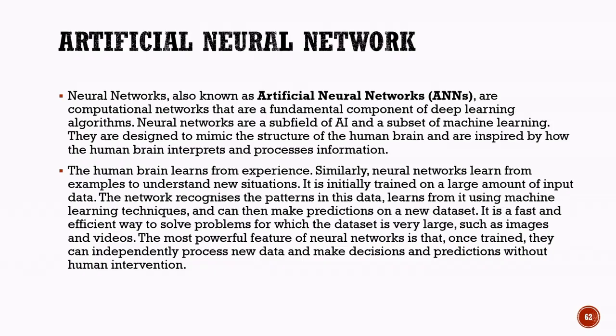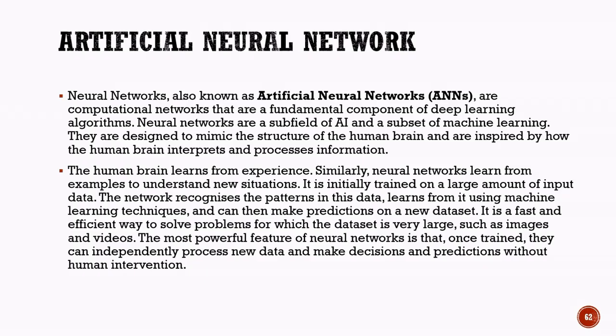During training, the network analyzes the data repeatedly, learns from mistakes, and adjusts itself to improve performance. Once trained, it can apply this learned knowledge to new and unseen data. Artificial neural networks are particularly effective for tasks involving large datasets such as images, videos, speech, and text because they can recognize complex patterns that may be difficult for traditional machine learning models to detect.